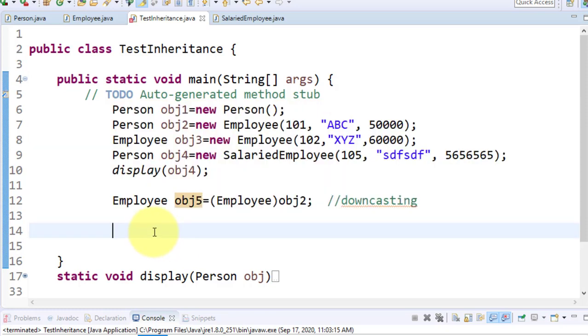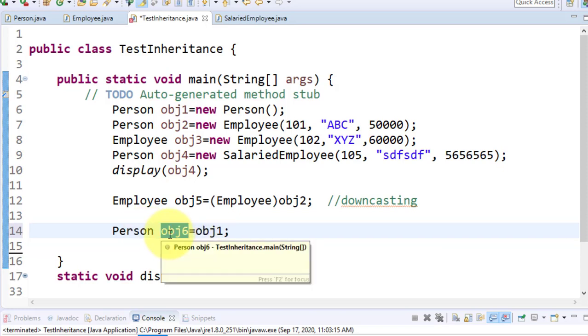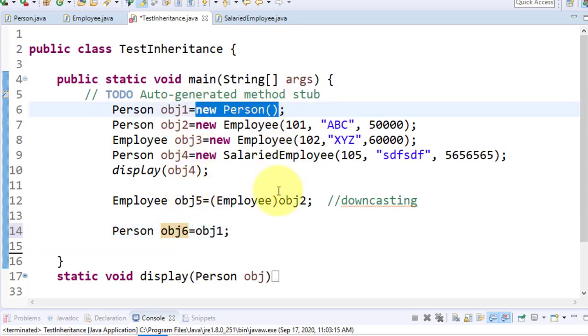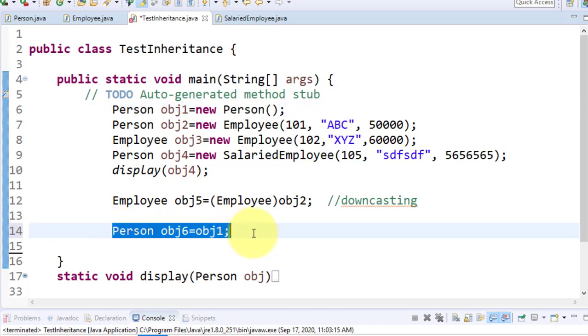Okay. So suppose I do like this, Person obj6 is equal to obj1. Okay, now tell me, is obj6 a newly created object? It is not a newly created object. You are directly assigning the obj1 object. That means obj1 and obj6 are pointing to the same object. So it is a shallow copy. It is not a deep copy.